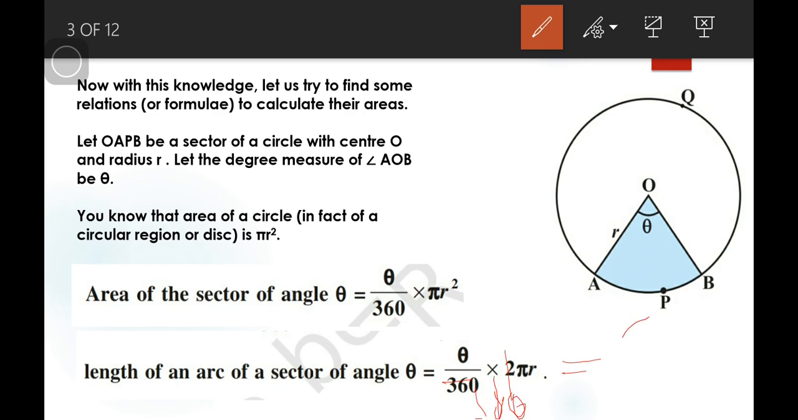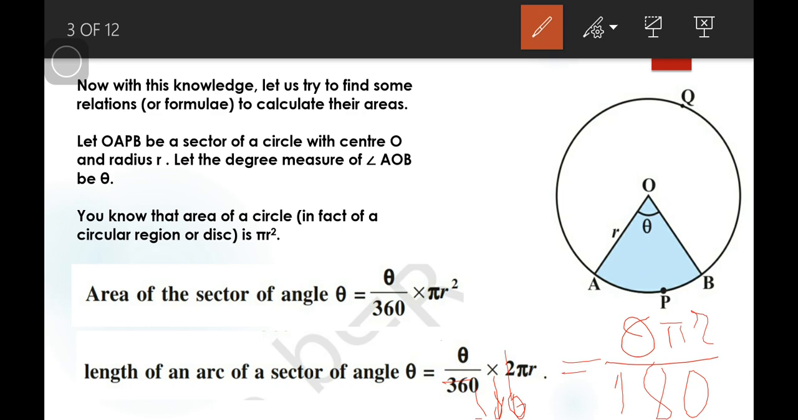So it is theta by 180 into pi r. We use this formula to find the length of an arc.